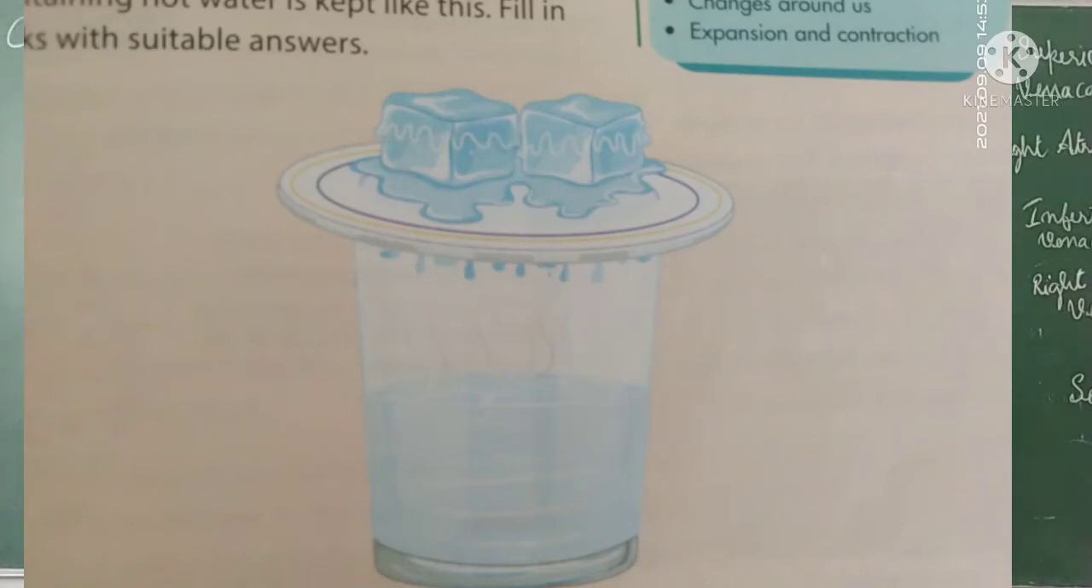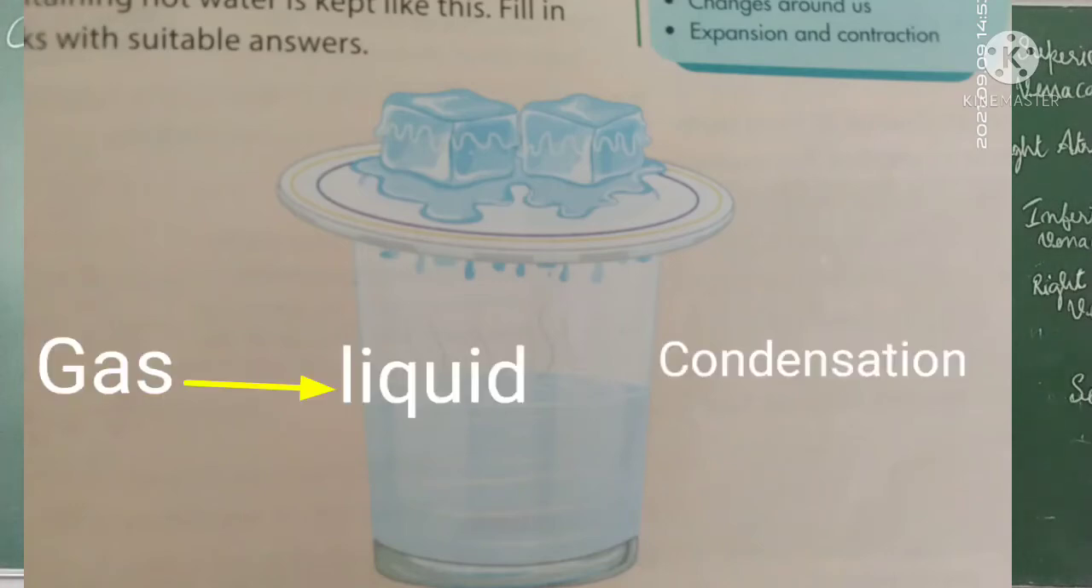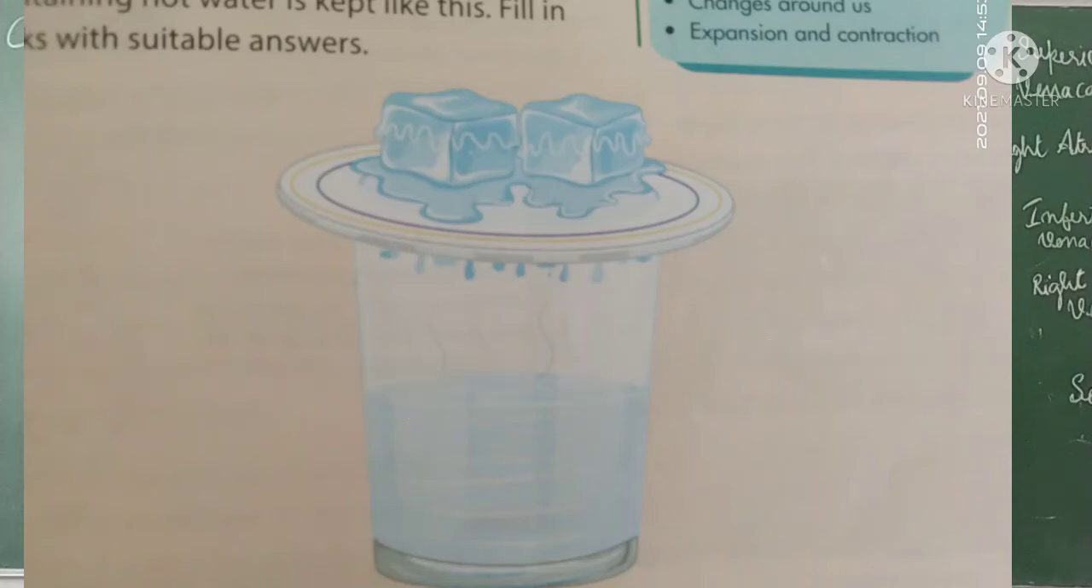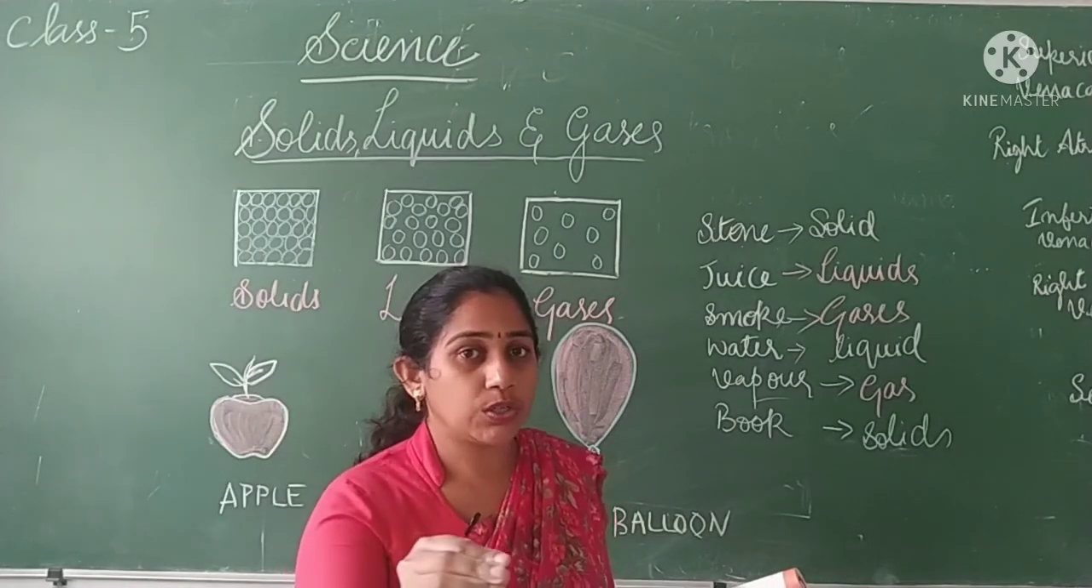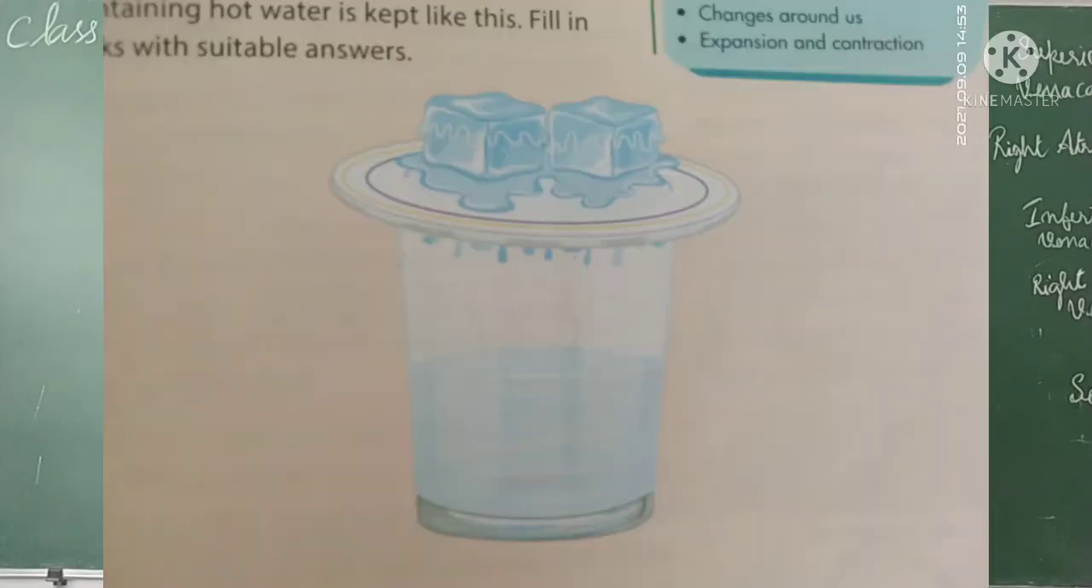What do you call that? Gas turning to liquid on cooling is called condensation. What is condensation? It is a process wherein gas is turning to liquid on cooling. That's called condensation. And you can see the liquid changing to vapor.